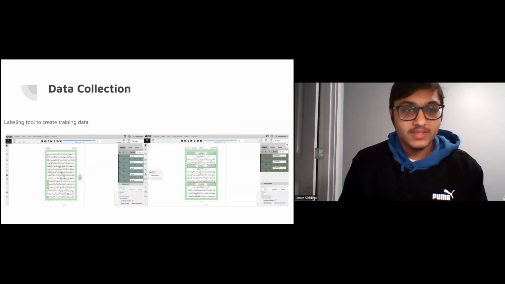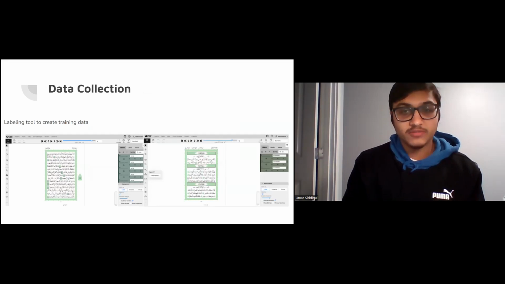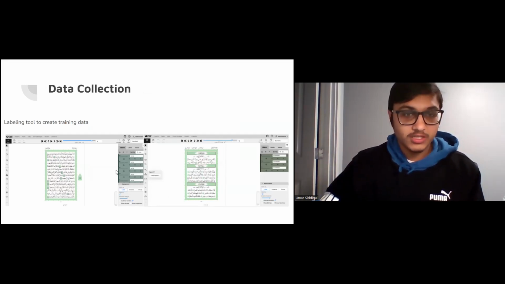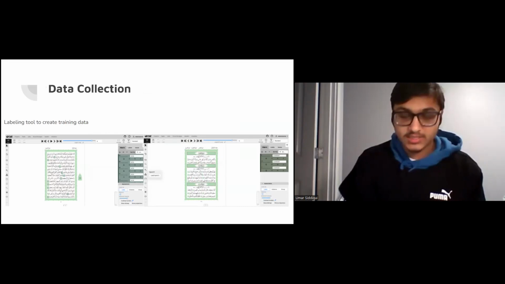So first, we're going to have the data collection. We use this labeling tool to create the training data. In this case, we only have 15 images of training data for each verse mark and for each chapter heading. We output this in the COCO format, and this COCO format is actually good for small data sample sizes such as this.